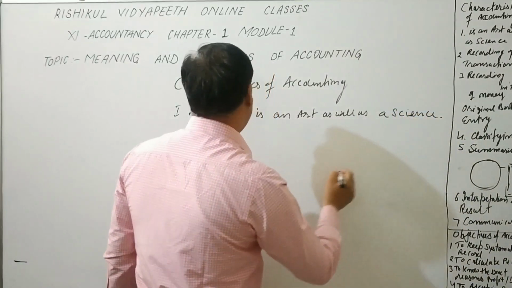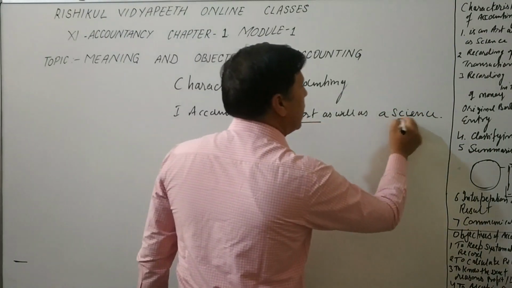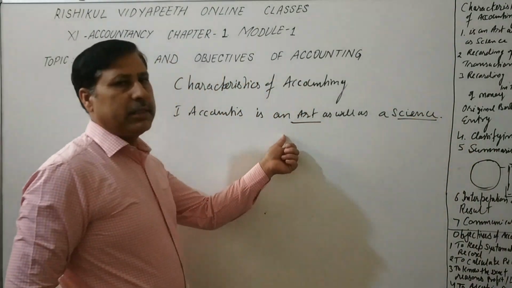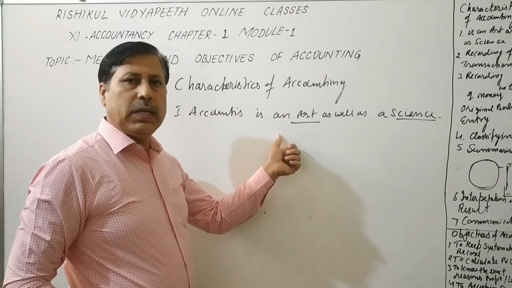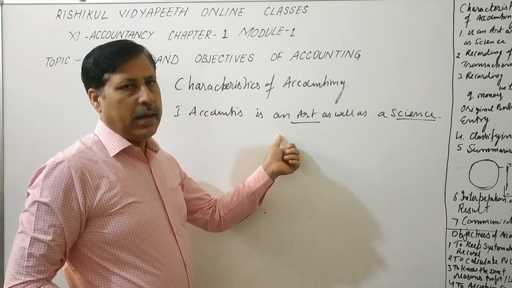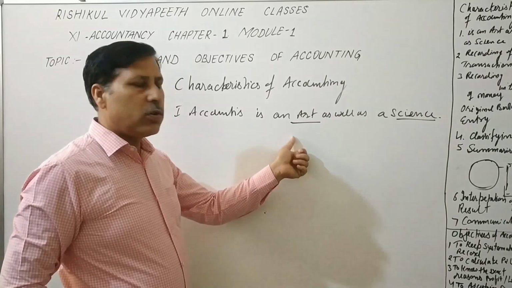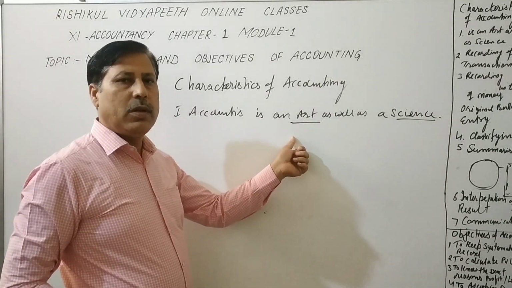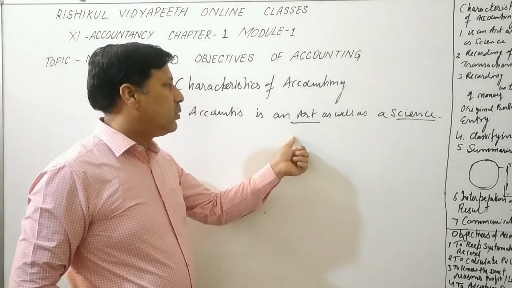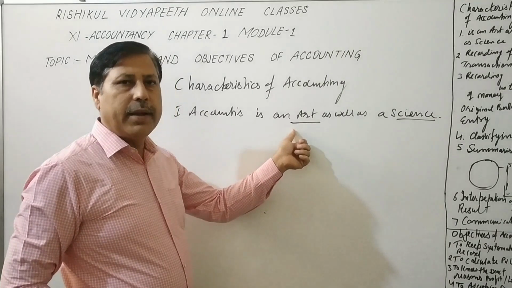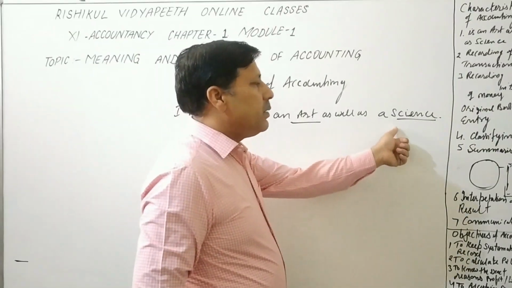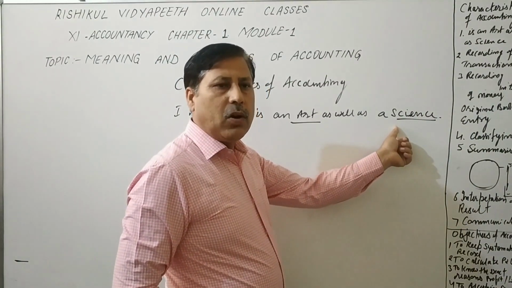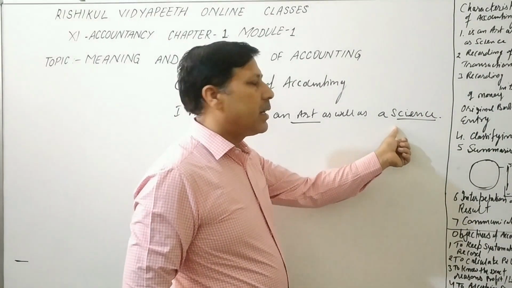Science also. So what is art and what is science? Art means application of knowledge, or you can say when we do the work with efficiency, that is art, and it is purposeful. In accounts we prepare so many reports, so many statements, and this should be purposeful and give the proper result, that is art. And accounting is based on some principles or rules and regulations, that is science.